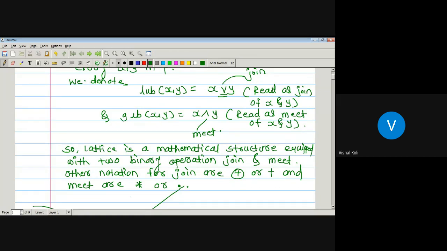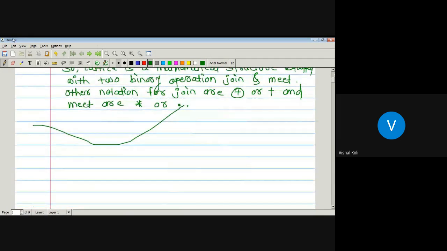Okay, so what is a lattice? A lattice is the mathematical structure which is equipped with the two binary operations, join and meet. Join is nothing but the least upper bound of x, y, and meet is nothing but the greatest lower bound of any two elements x, y. Now let us see an example. These are the symbols for meet.